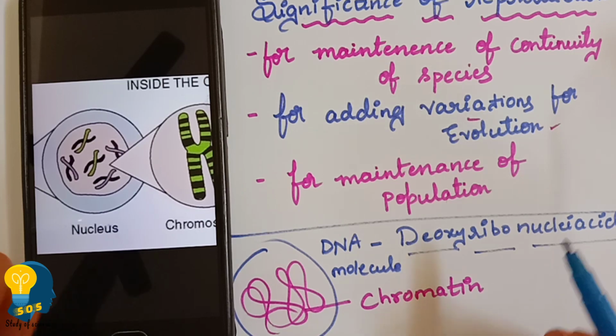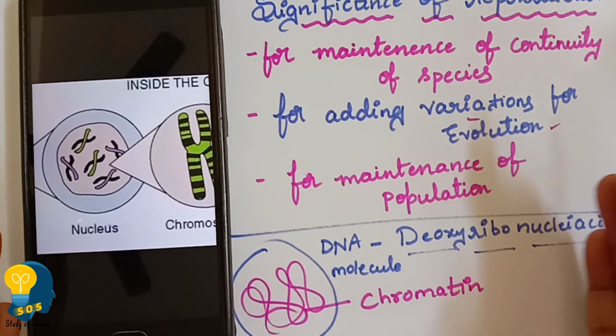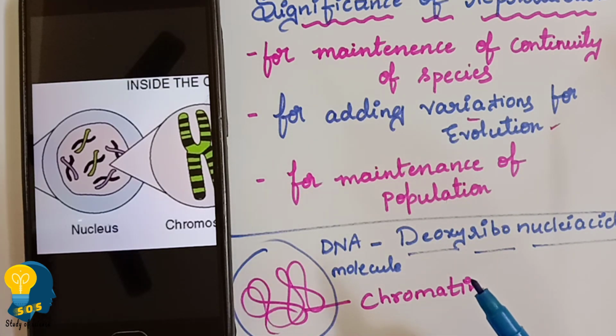What do we mean by blueprint? For example, when we take a print from a Xerox machine, we get the same-to-same copies, right? In the same way, what does the DNA do? DNA prints. We call it a blueprint. The DNA contains the blueprint. Why? To build the entire body of an organism.